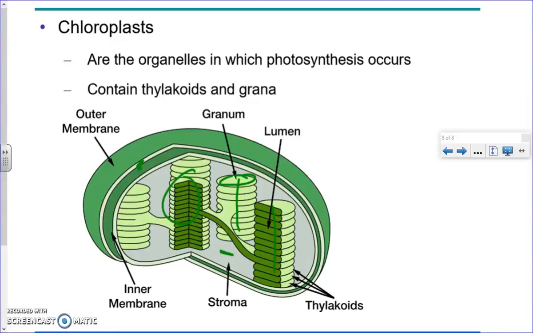You're going to see that when we compare photosynthesis to respiration, we're going to compare these parts to the mitochondria parts. It's also important to know that it's the thylakoids in the chloroplast that contain the chlorophyll. You're going to see that in the next video about the role of chlorophyll and what chlorophyll does. But it's the thylakoid membranes that contain the chlorophyll.